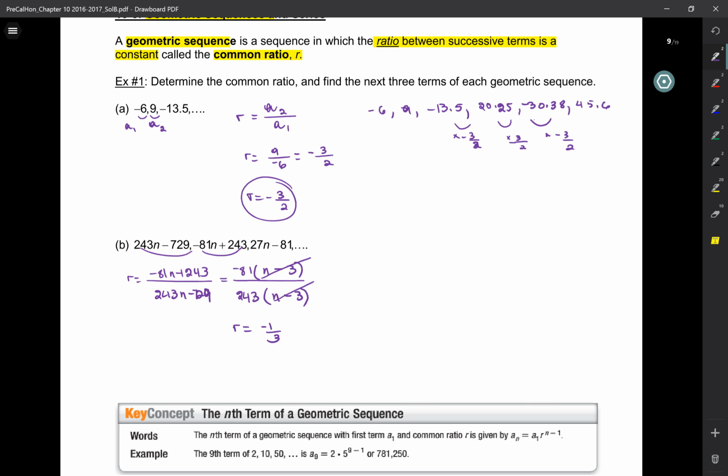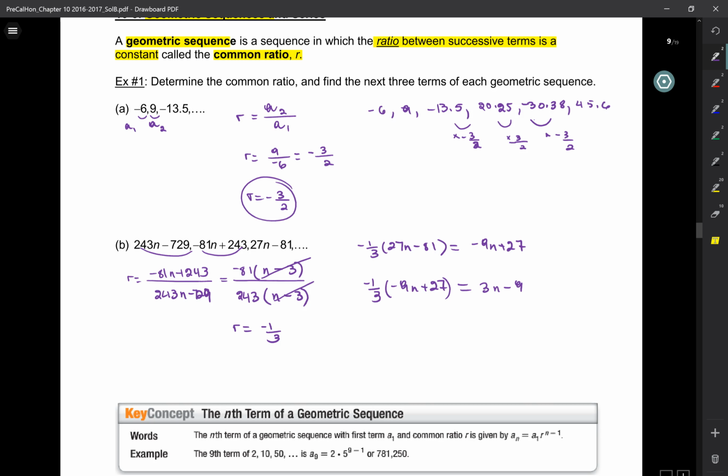So we're going to take the very last one, multiply by what? Negative 1/3 times 27n minus 81. Well, that gives me negative 9n plus 27. Then I do it again. Multiply that by negative 1/3 this time, and I get 3n minus 9. And I do it again, negative n plus 3. So these are the next three terms. Okay?